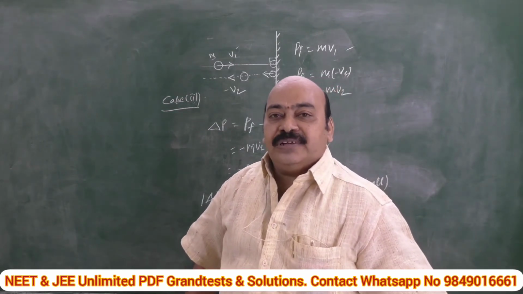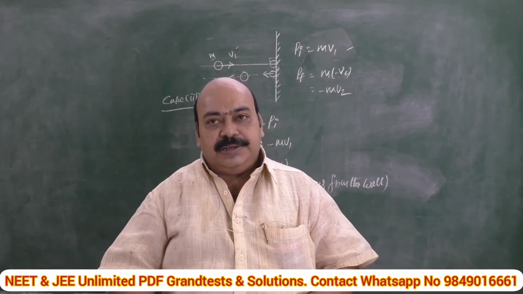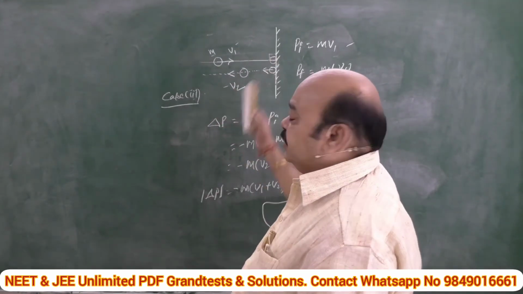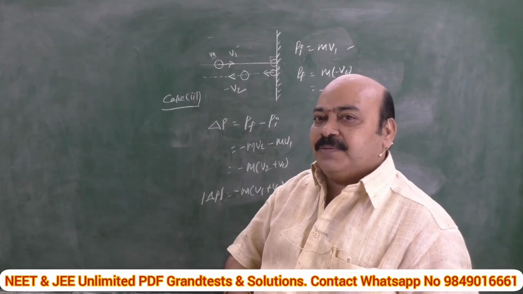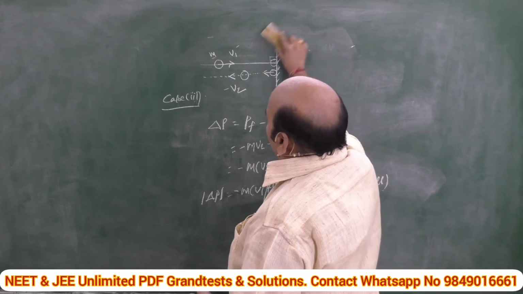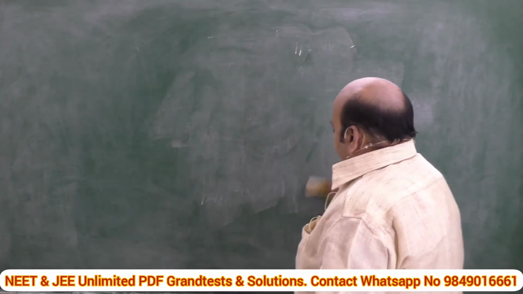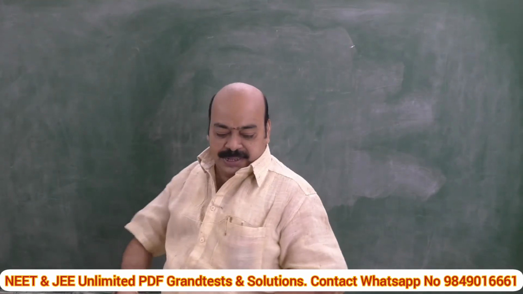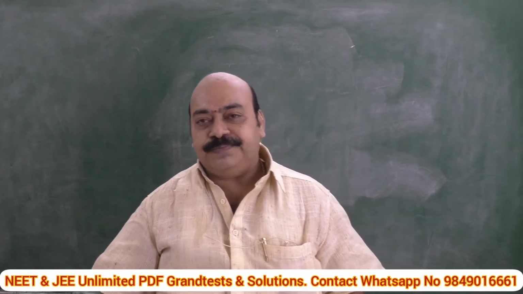Then you may raise one question: sir, in both the cases we considered the change in momentum only for a normal hit. It may not be so in all cases. That means there is no need for the ball to strike normally in all cases. Then what is the possibility? The ball making a certain angle with the wall. Let us see. It's interesting, where there is some geometrical application also.